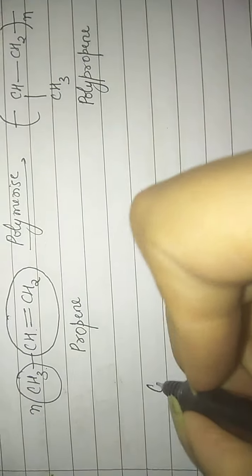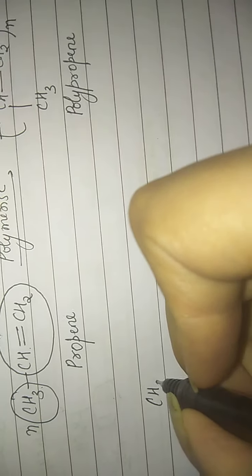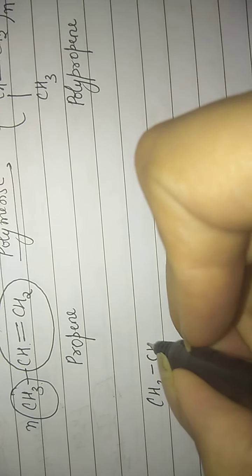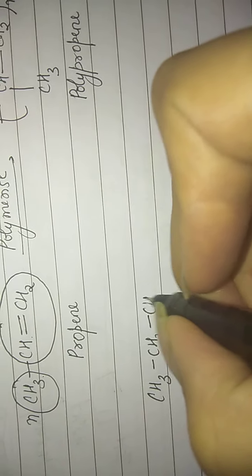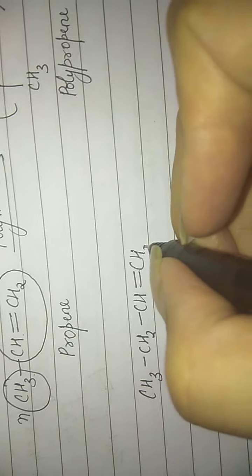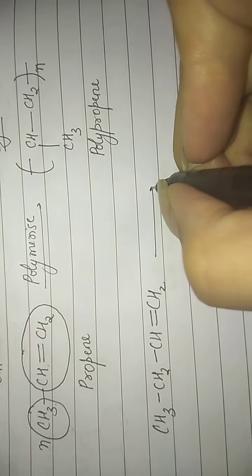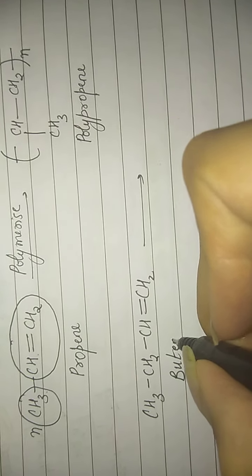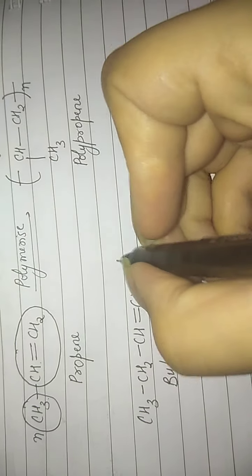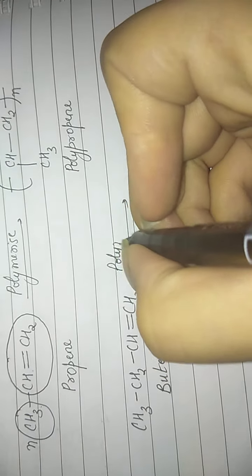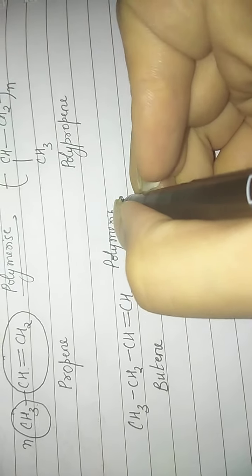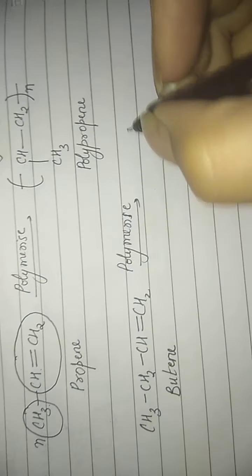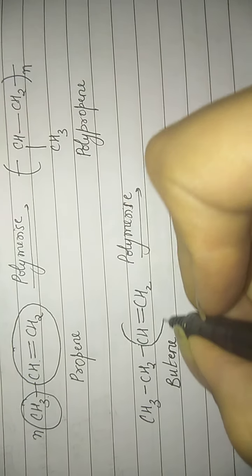Similarly, if I have this compound CH3 CH2 CH double bond CH2, this is butene, which is my monomer. How will it polymerize? Okay, now I have to form the polymer from this portion of my compound.